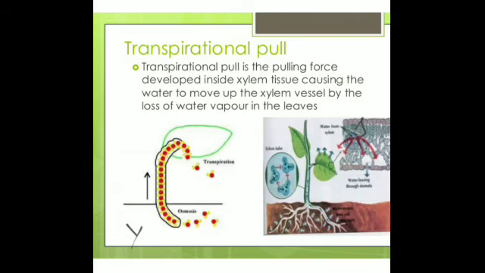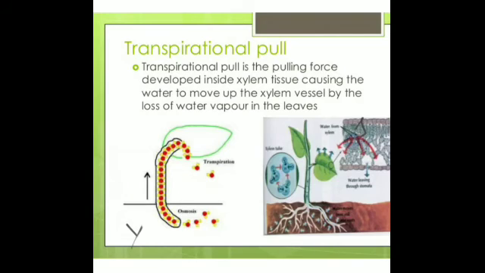Is that clear? As you suck a cold drink through a straw, that is the suction force through which the cold drink comes up the straw and enters your mouth. As a result, water from the cells below rises upwards. So this pulls the water upwards from the roots to great heights in all tall trees.